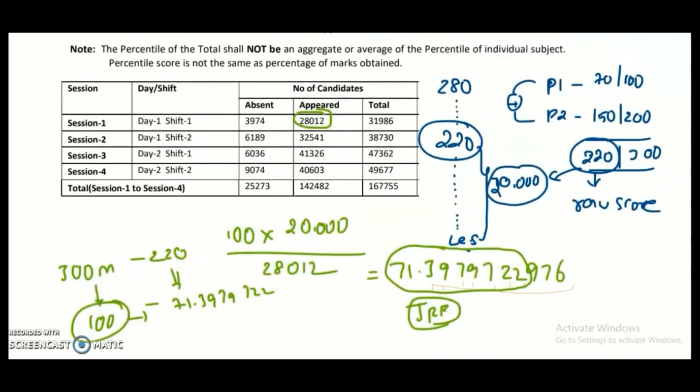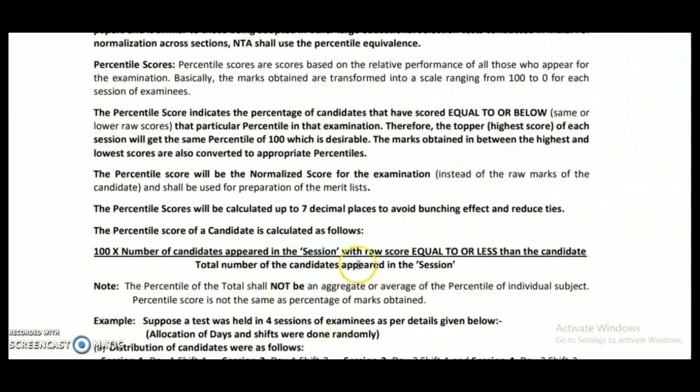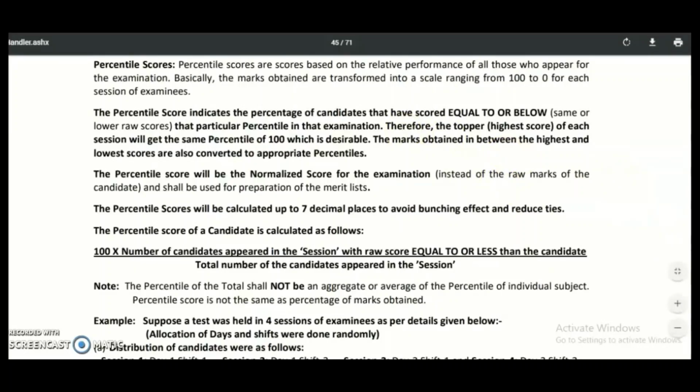Generally this normalization procedure is used to benefit the toughest session candidates. It tries to balance the marks of candidates who scored less in the toughest session and those who scored the highest marks in the easiest session. So to make it balanced, this normalization procedure is used.